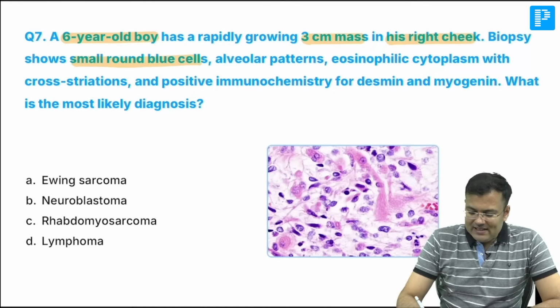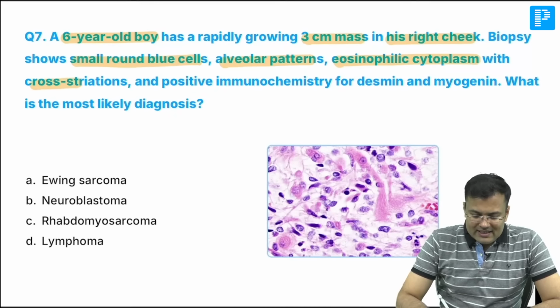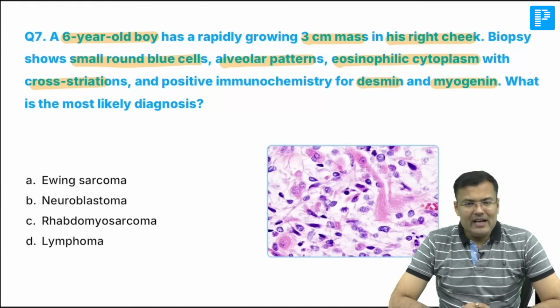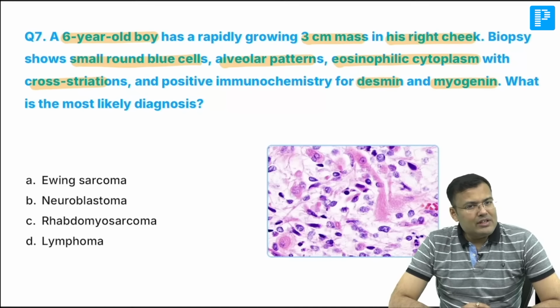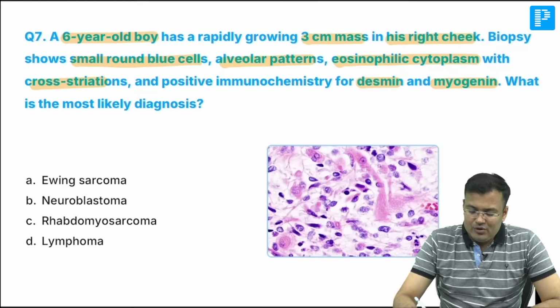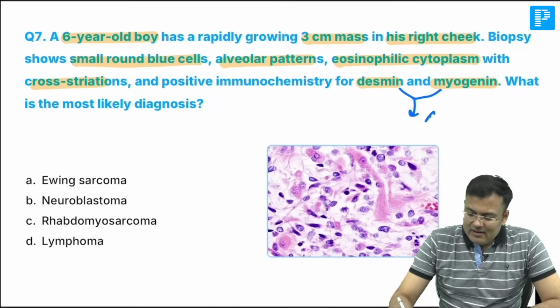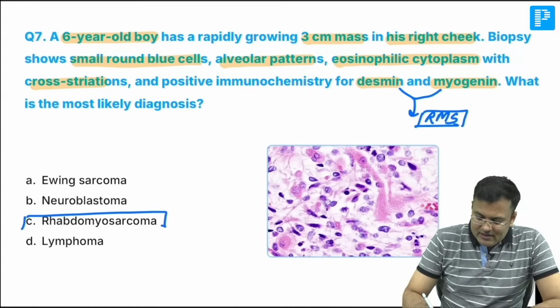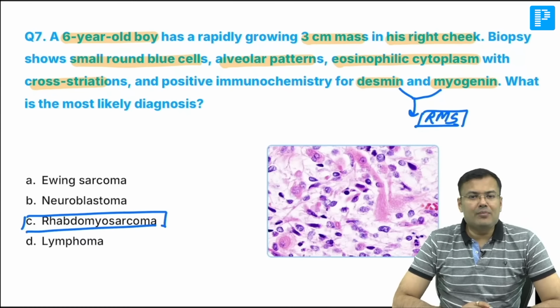Small round blue cells, alveolar pattern, eosinophilic cytoplasm, cross striations and positive immunohistochemistry for desmin and myogenin. And if it is positive for desmin and myogenin, you know, these are positive in rhabdomyosarcoma. Clear? So it is positive in rhabdomyosarcoma here. What is the correct answer? Correct answer is option C.